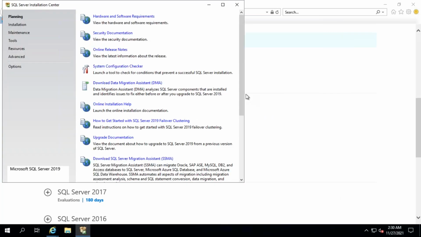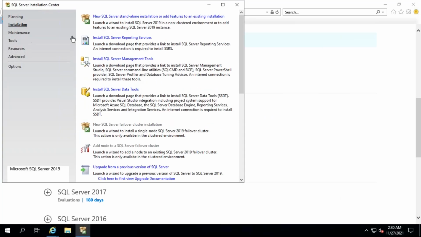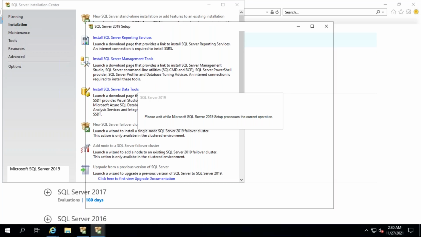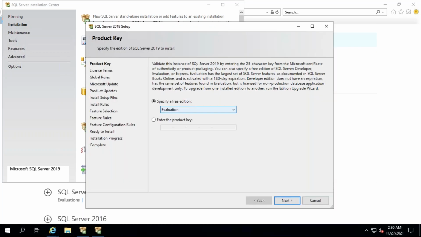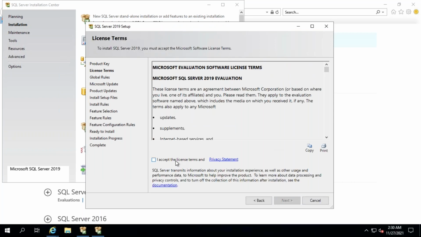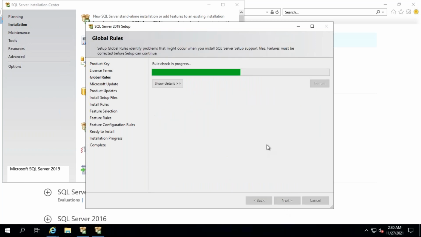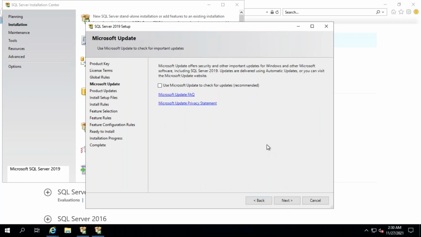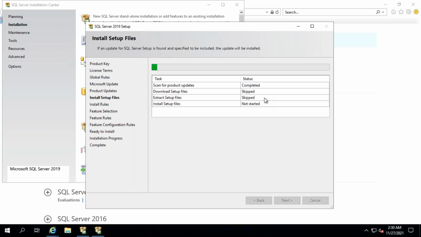So now it is getting installed. Go to the installation: new standalone, or add features to an existing one. New standalone. Now evaluation here. Click on next. Accept, next.